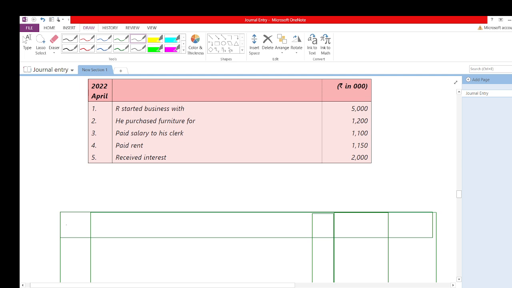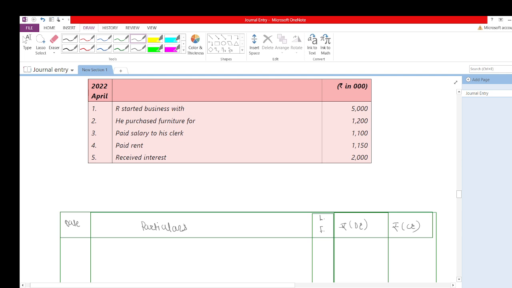In the first column, if there is a serial number, then serial number, otherwise here is a date. The second column is called particulars. This column is called ledger folio number. There is one number. This is rupees in debit. I have already given you what debit and what credit is, and rupees in credit.